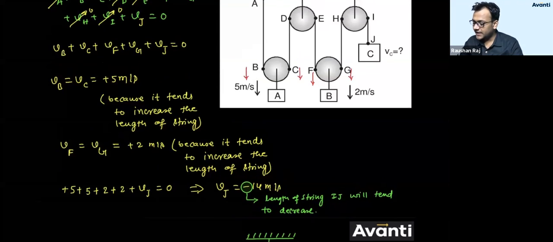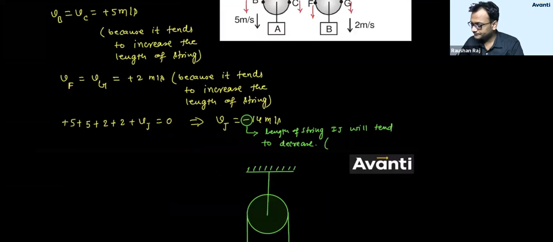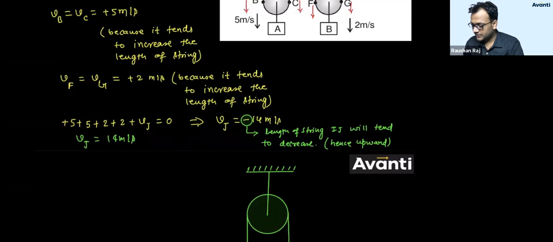That means in which direction must this J point move? If the length of string IJ will tend to decrease, then in which direction must this J point move? In upward direction, right? So what will be the answer? So you will say, hence upward. So what will be the velocity VJ? It will be 14 meters per second upward.